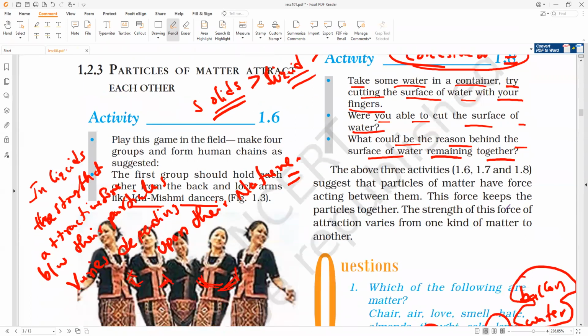If you take any kind of surface, like a solid or a wall, you can notice the water particles on the surface of a solid substance. What force is present? Force of cohesion or force of adhesion? This is solid and this is liquid. Liquid and solid are in contact with each other, so what force is present between them? Adhesive force. The force by which the liquid particles stick to the surface of the solid.